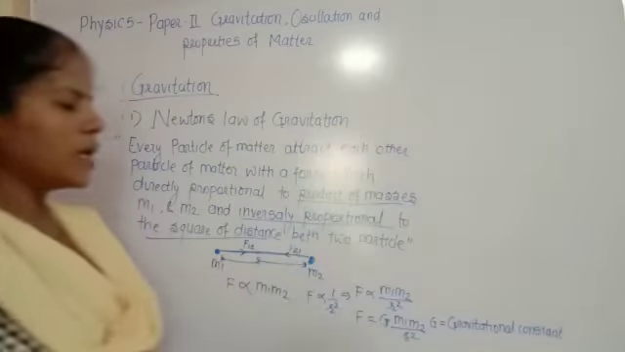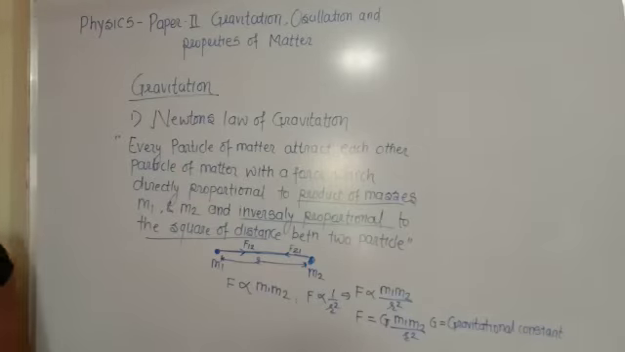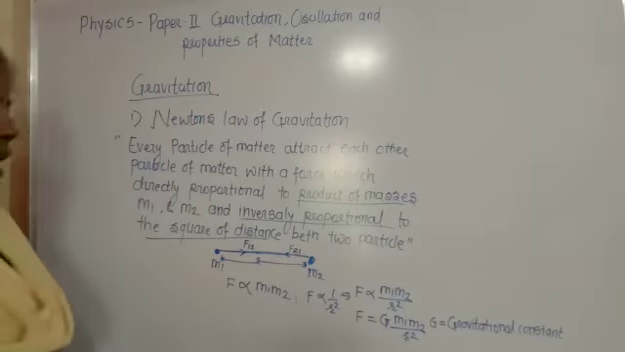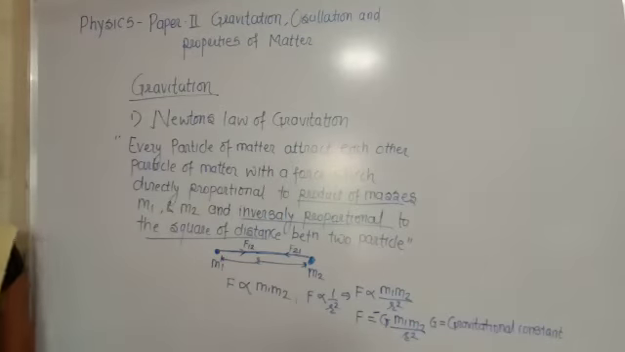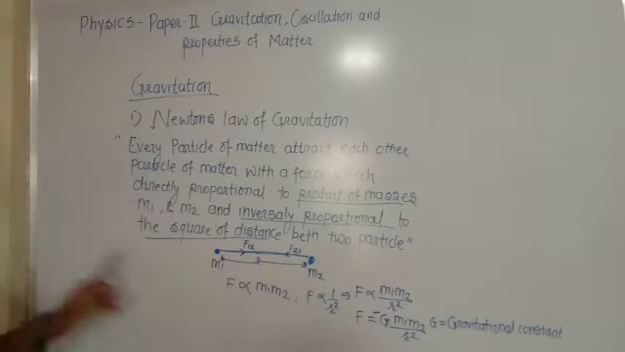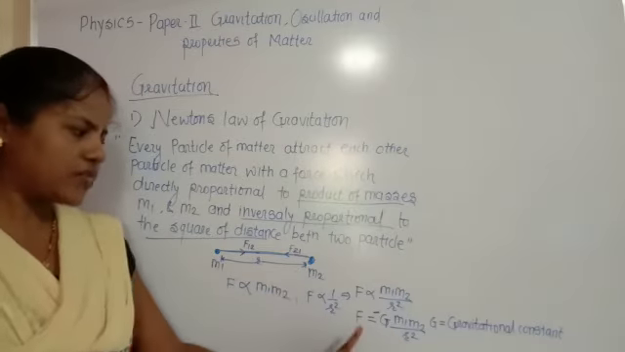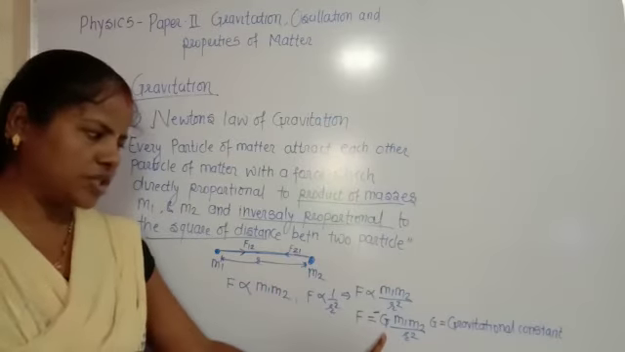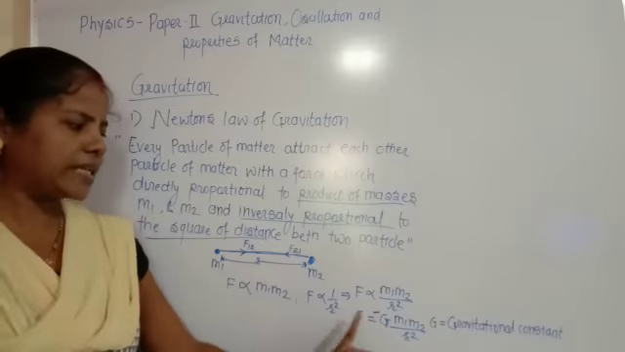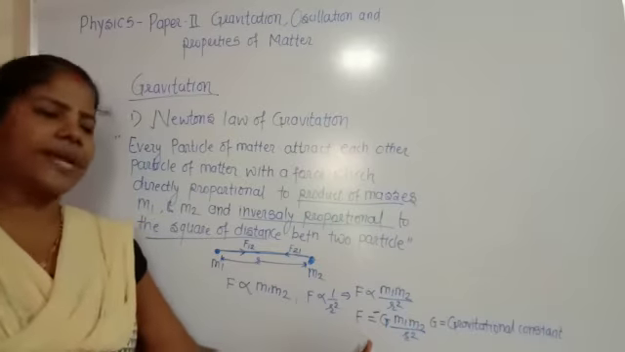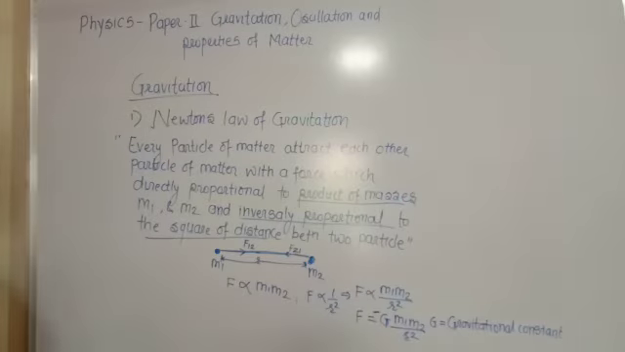Okay, so this G is the gravitational constant, and here we are taking a negative sign. The negative sign indicates that the gravitational force is an attractive force, because there is attraction between the two particles m1 and m2. So that's why F is equal to minus G m1 m2 divided by r square. The negative sign indicates that the gravitational force is attractive. That's why we take a negative sign in the formula.